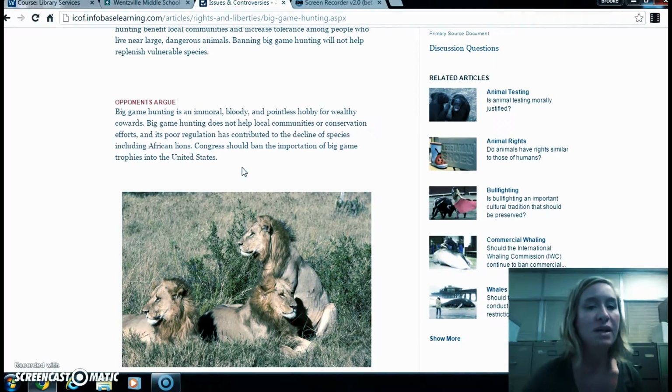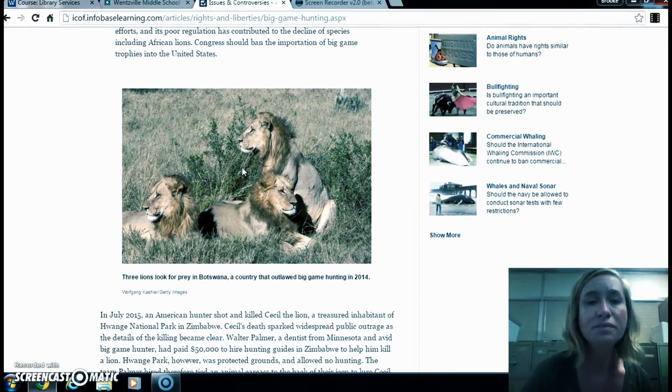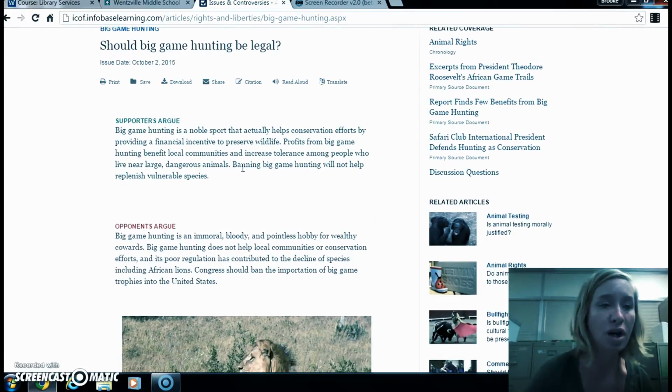Opponents argue, big game hunting is an immoral, bloody, and pointless hobby for wealthy cowards. Big game hunting does not help local communities or conservation efforts, and its poor regulation has contributed to the decline of species, including African lions. Congress should ban the importation of big game trophies. So it gives you both of those, supporters and opponents.